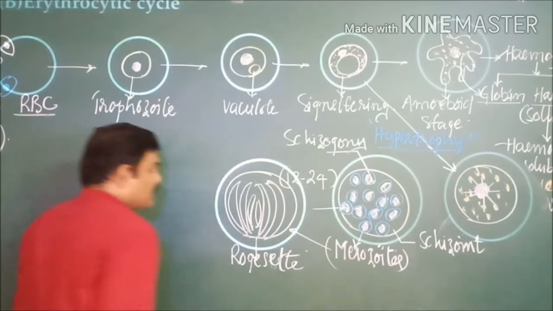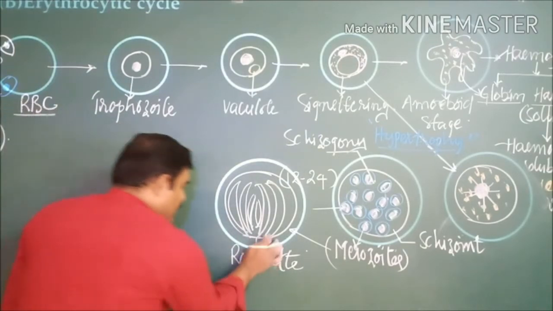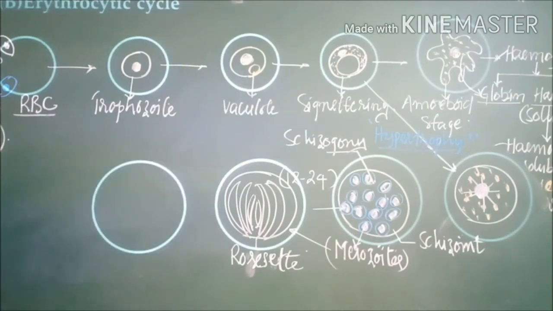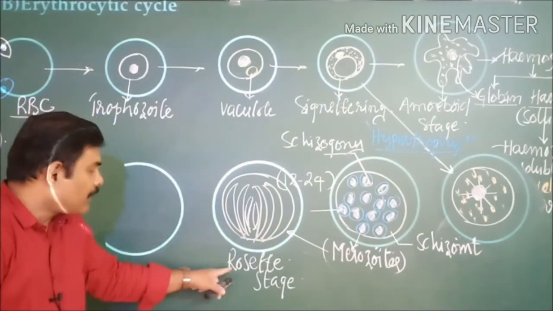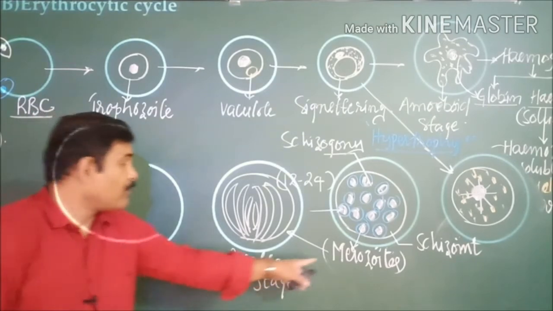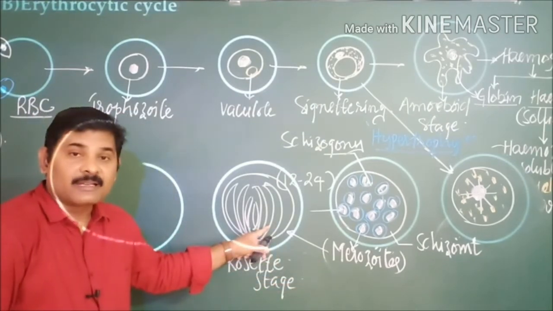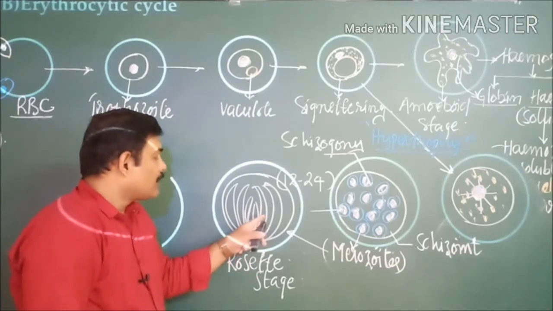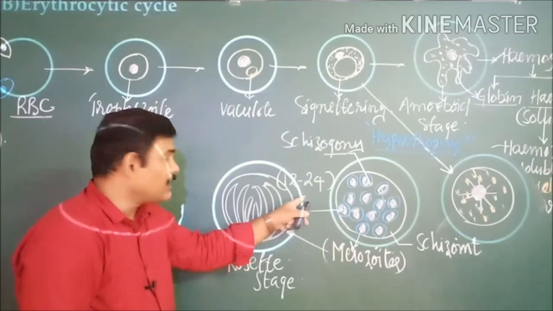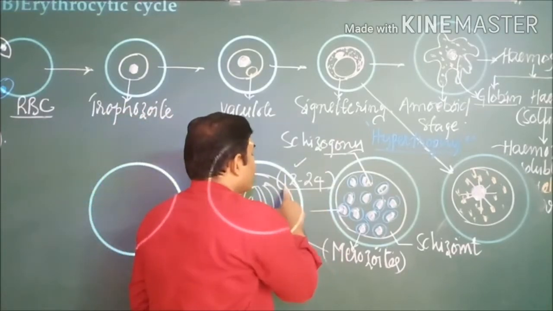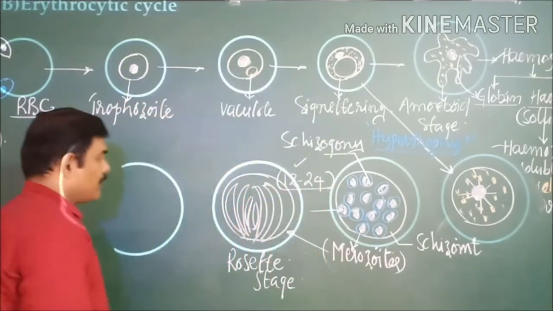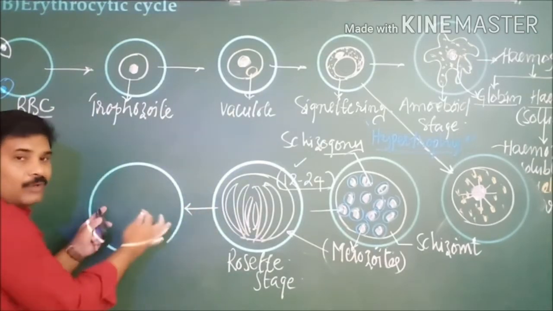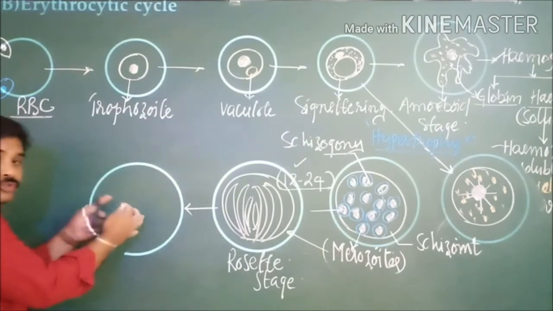A rosette stage. Now it comes to the rosette stage, since the merozoites are arranged like petals in a rose flower. The number of these merozoites present within this, as I said, ranges from 12 to 24. Next to this, this rosette stage breaks down, and as a result the merozoites are released.